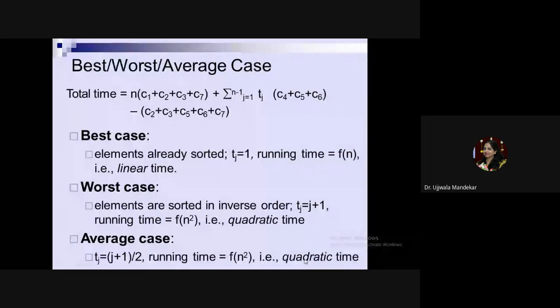So your analysis says that insertion sort has a base case running time of order n, that is function of n. Worst case, it is function of n square. Average case, it is function of n square.